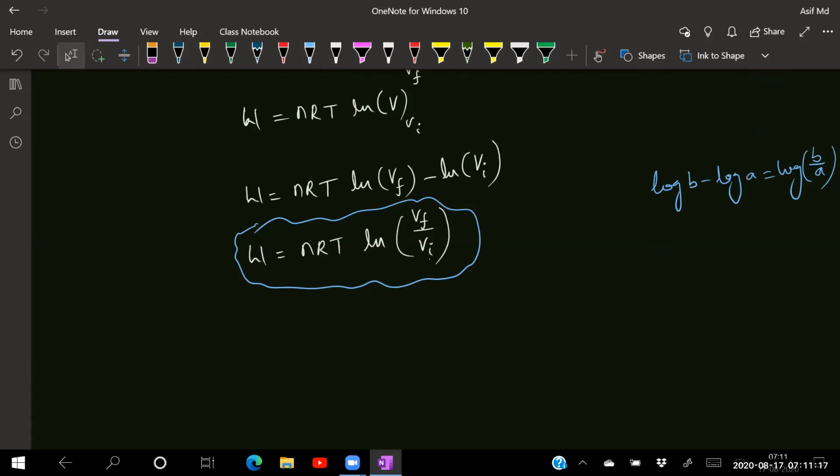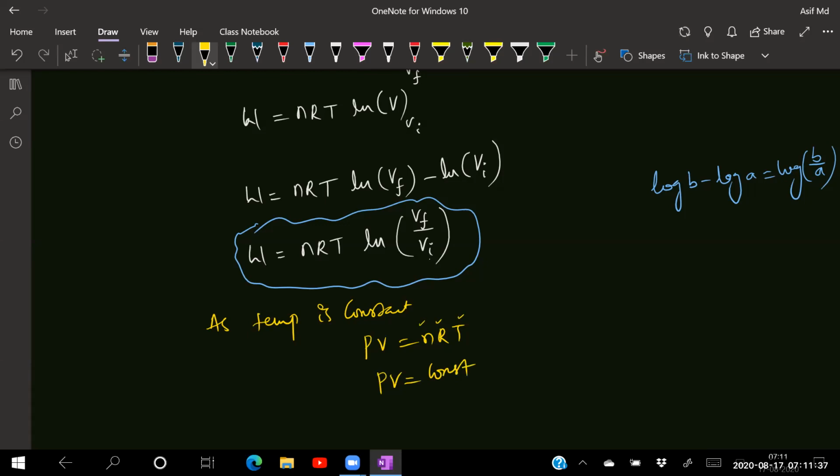Now see, as temperature is constant, from PV is equal to nRT, n is a constant, R is a constant, T is also constant. That means I can write PV is equal to constant.